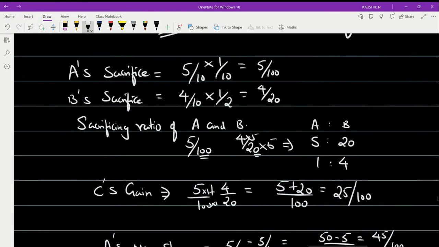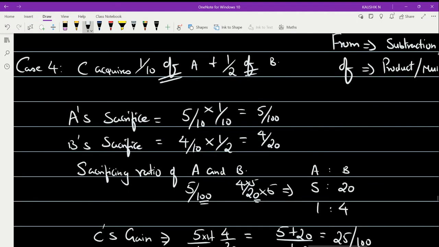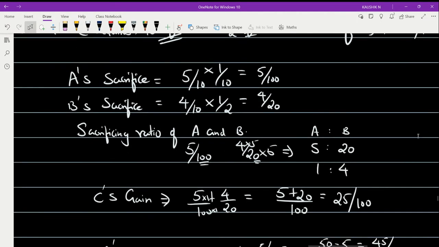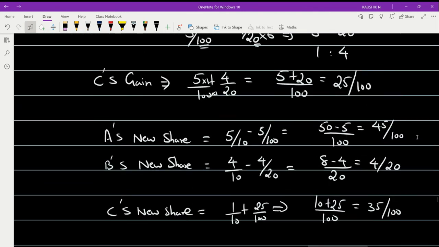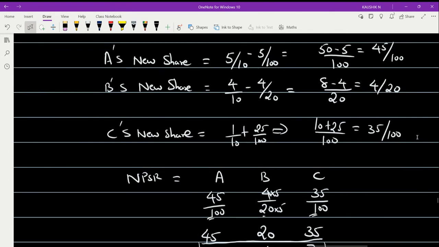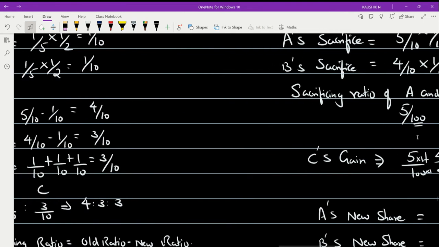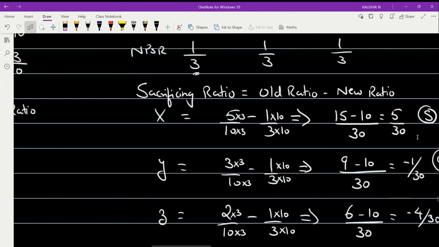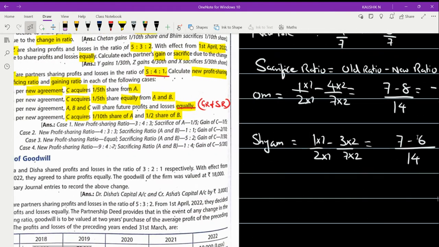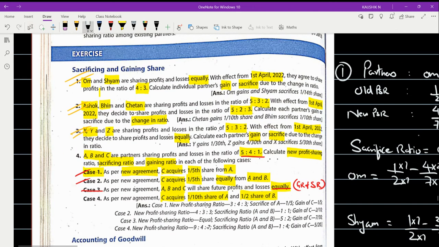So here we have initially found out the sacrifice and the gain. A's sacrifice, B's sacrifice we found out, and the gain of C was found out. Then the new ratio we found out. With the help of the new ratio, we found out the NPSR, right? So with this, the first concept, that means determination of NPSR, sacrificing ratio and gaining ratio, has got over successfully.